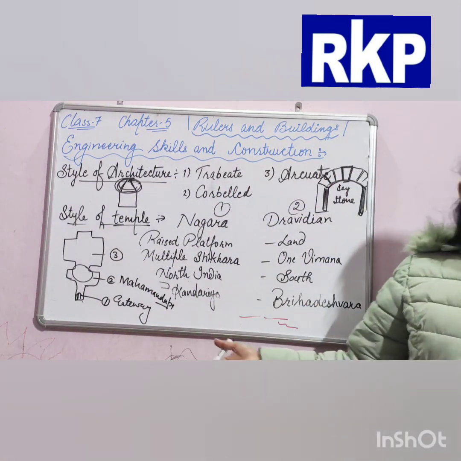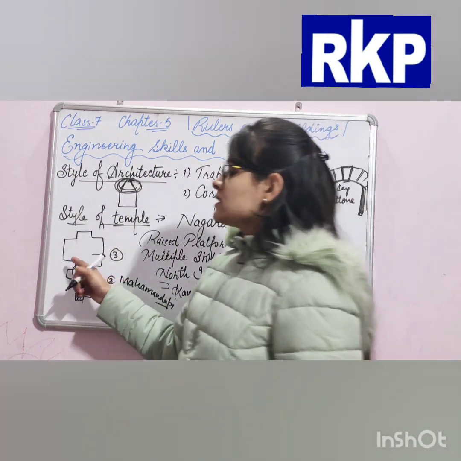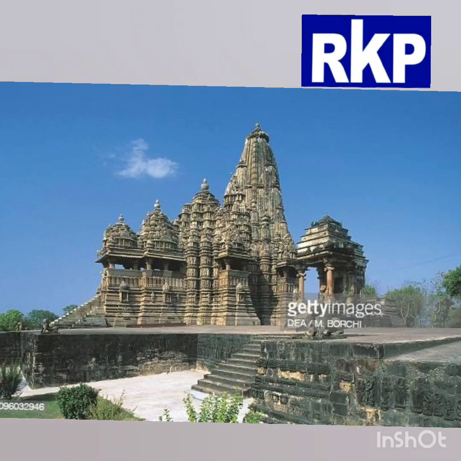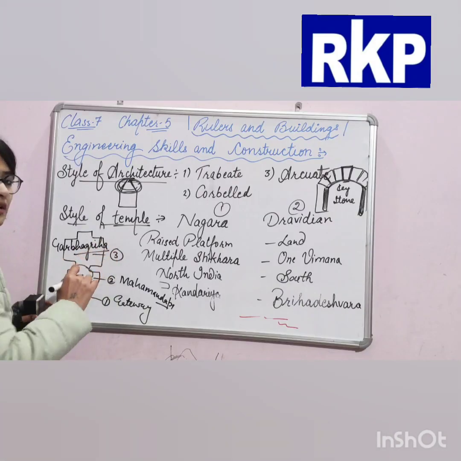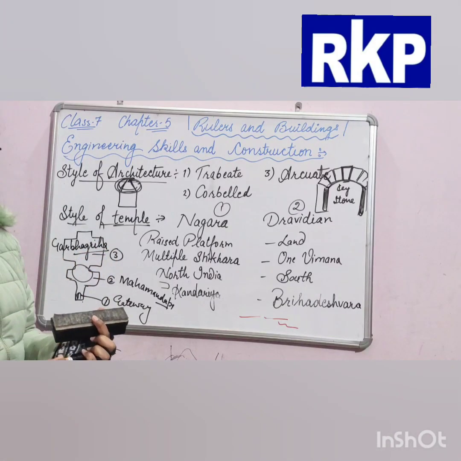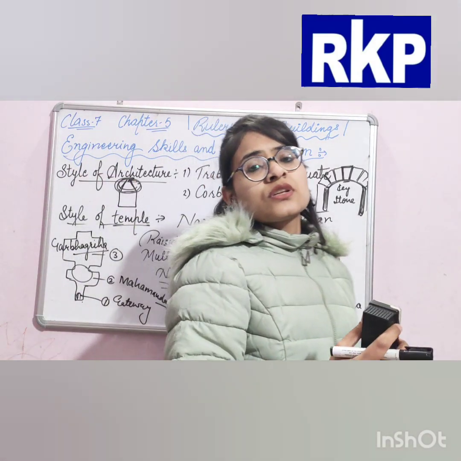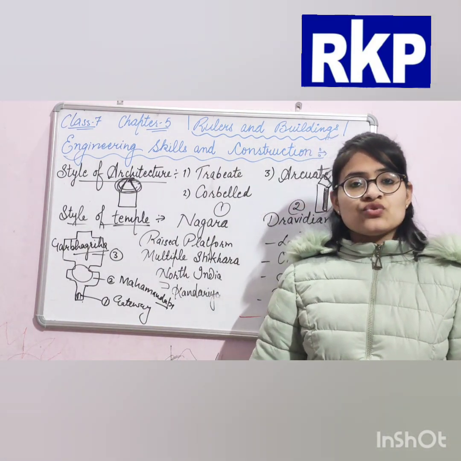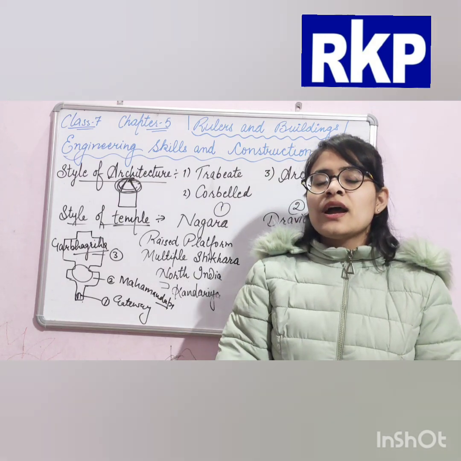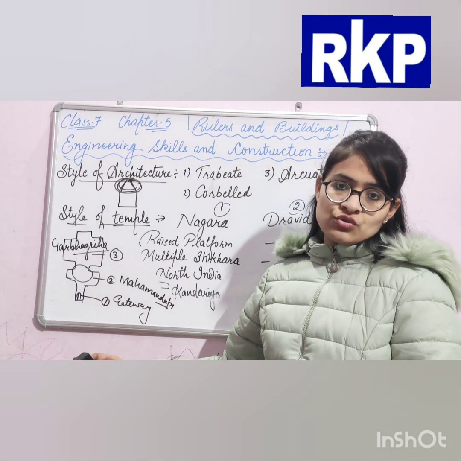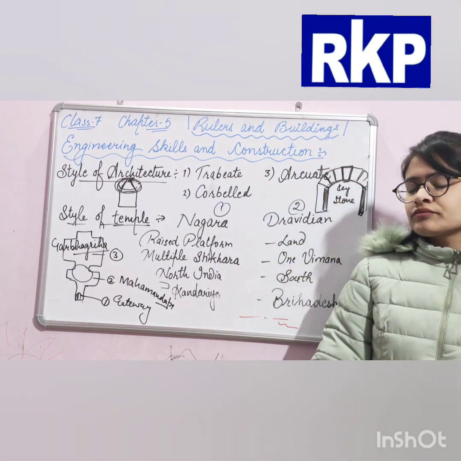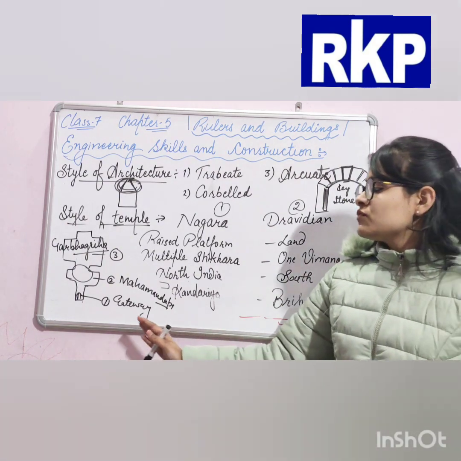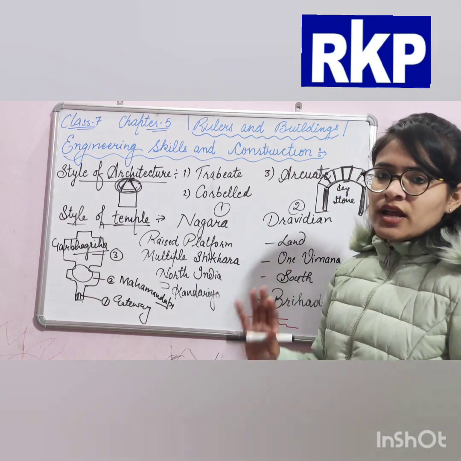Songs and dance were performed here. And the last is the Garbhagriha. Garbhagriha means where the idol, the sculpture of the main deity, was kept, and this was not open to everyone. Only the king and his allies were allowed to come here for prayer. This was about Kandariya Mahadev temple, which was constructed in Nagar style.